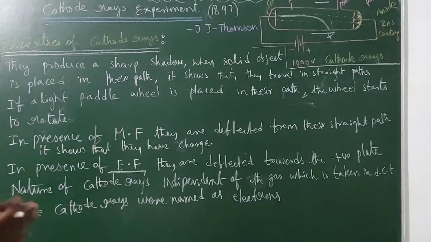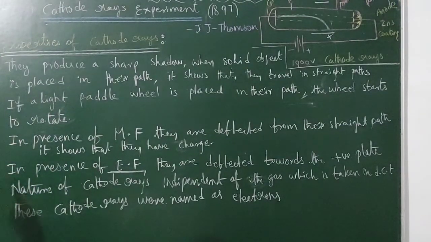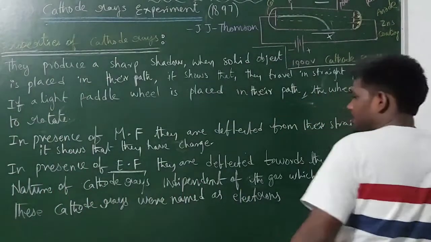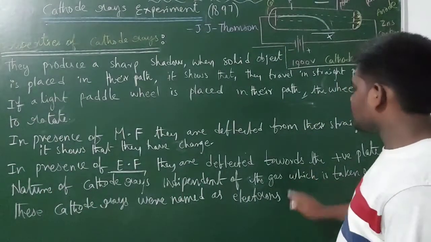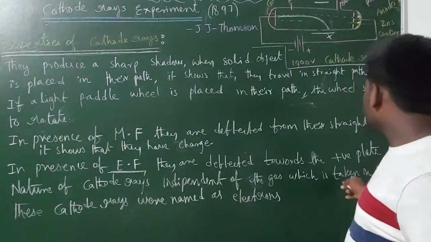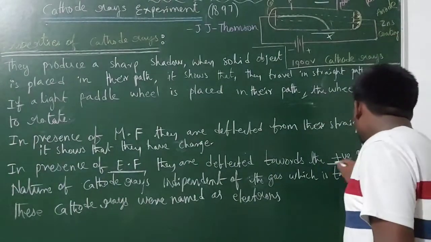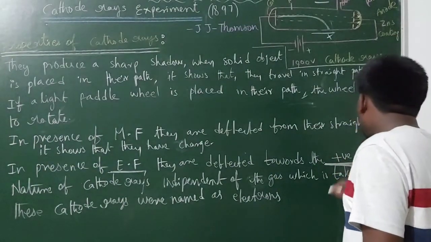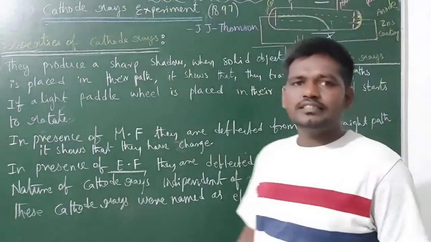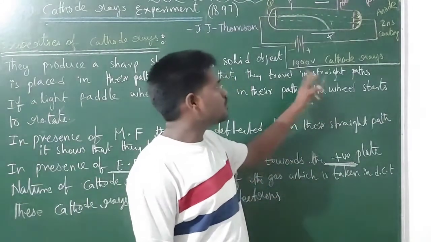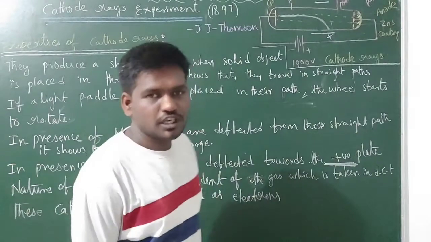In the presence of an electric field, they are deflected towards the positive plate. So here I have written the continuation point, guys. If they are attracted by the positive plate, only particles containing opposite charge are attracted by the positive plate. So our cathode rays contain negative charge.